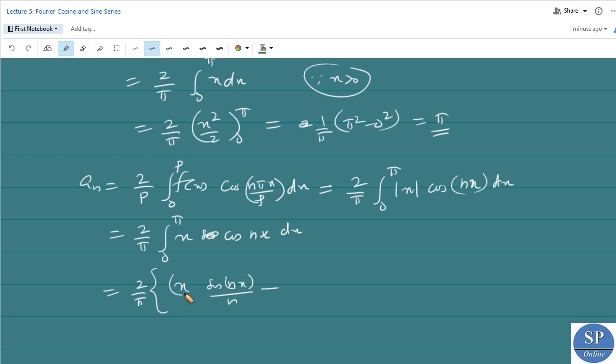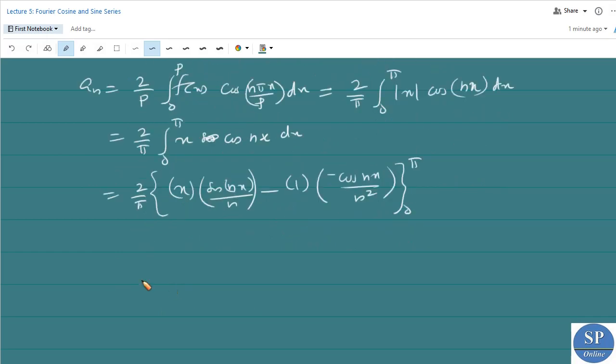minus derivative of x, that is 1, into integral of sin nx by n, that is minus cos nx by n square, then plus derivative of 1 is 0, from 0 to pi. Now applying the limits, we have 2 by pi into: when x equal to pi, pi by n sin n pi, minus when x equals 0, we have 0. Then negative into negative is plus: when x equal to pi, we have cos n pi, minus when x equal to 0, cos 0, by n square.